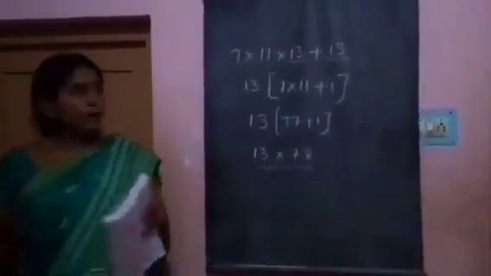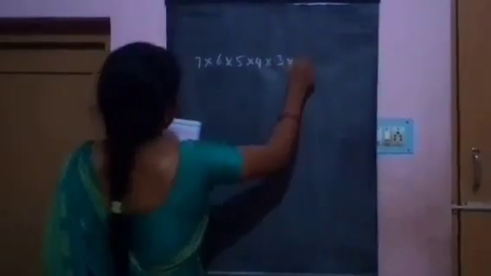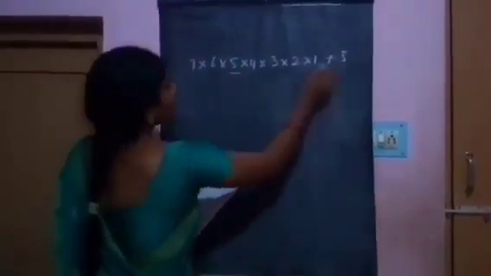We will go to the next. 7 into 6 into 5 into 4 into 3 into 2 into 1 plus 5. Take 5 as common.